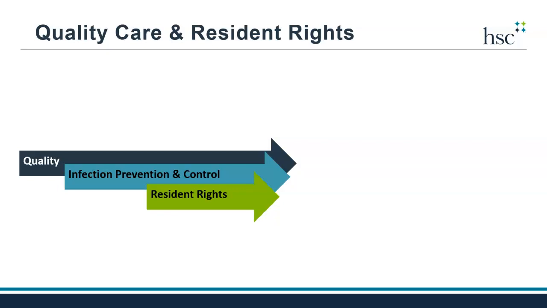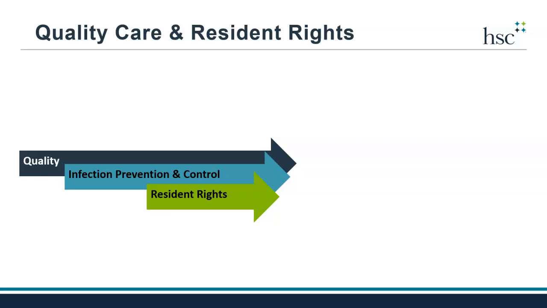And as all nursing home communities experienced during the COVID-19 pandemic, infections occurring not only inside but also outside the nursing home community can result in changes that impact a resident's rights, such as visitation and freedom to participate in activities. These changes can have a major impact on a resident's overall well-being.